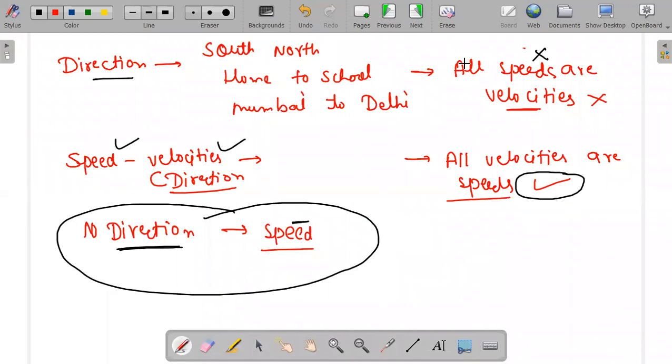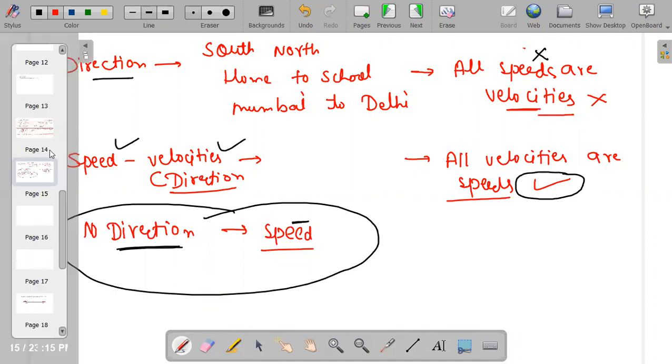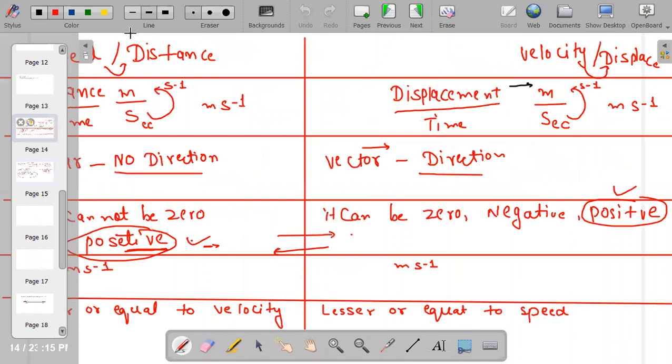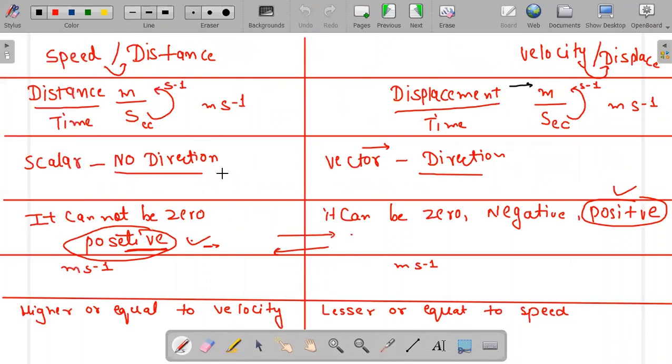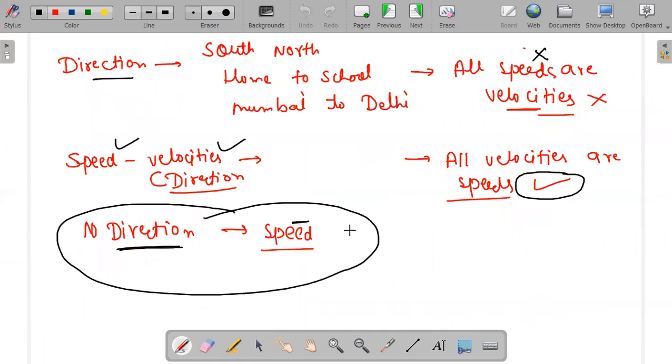Clear? Okay, so remember one thing, that all speeds are not velocities, but all velocities are speeds. Why so? Look here. If you get disconnected, you can write to me in the chat box that you got disconnected, and I will teach again. Because speed is positive and velocity is 0, negative, and positive. So speed can be velocity, but velocity cannot be speed.